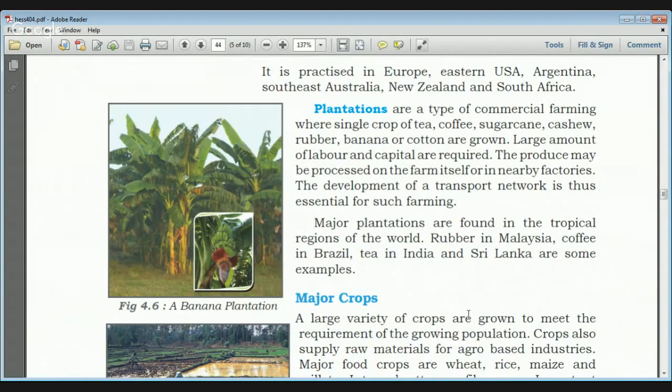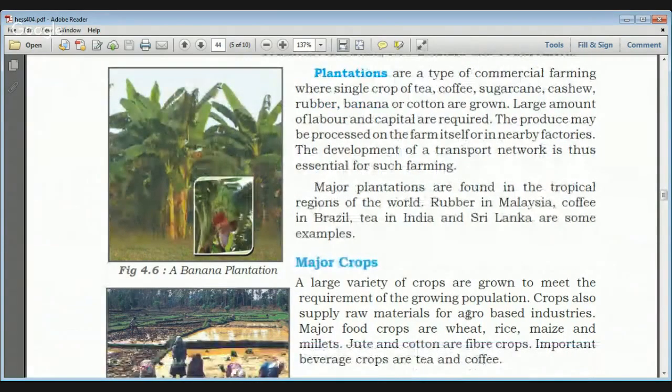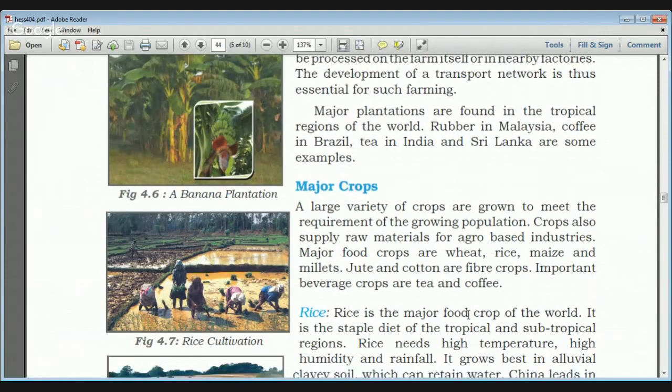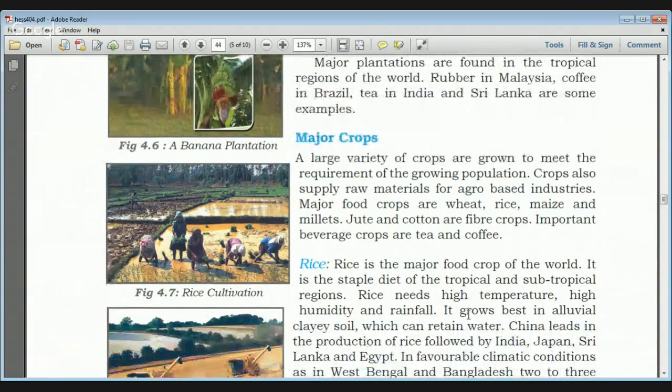And major plantations are found in the tropical regions of the world, like rubber in Malaysia, coffee in Brazil, and tea in India and Sri Lanka. Although Kenya is emerging as a big player for tea export. Now we'll see some of the major crops and their details and the temperature and climate conditions required.